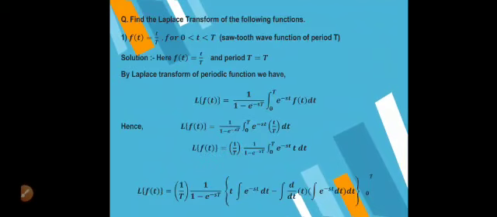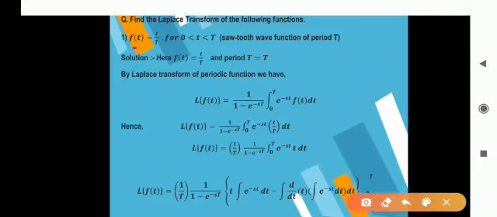The question is, find the Laplace transform of the following function. Here the function is defined as small t upon capital T, and the range for the variable t is given so that we can write its limits for integration. So 0, the lower limit for the variable t, is a constant, and the upper limit capital T is also a constant. This function is a special function called the sawtooth wave function of period T. Now, as usual, consider f of t, that is t upon capital T. Here, period T is the same as T. So, it is T equal to T.